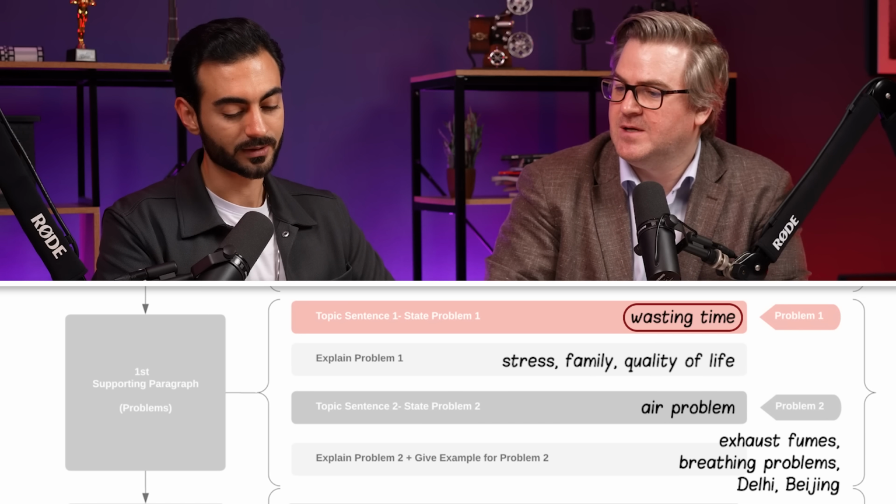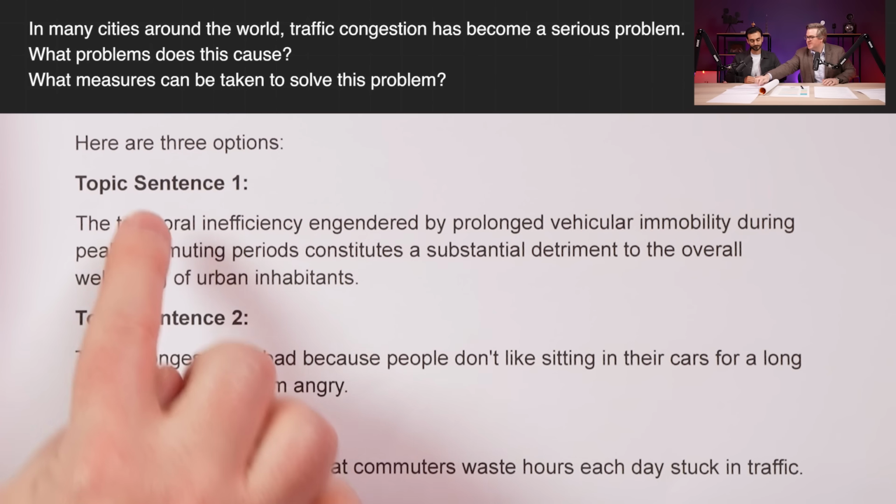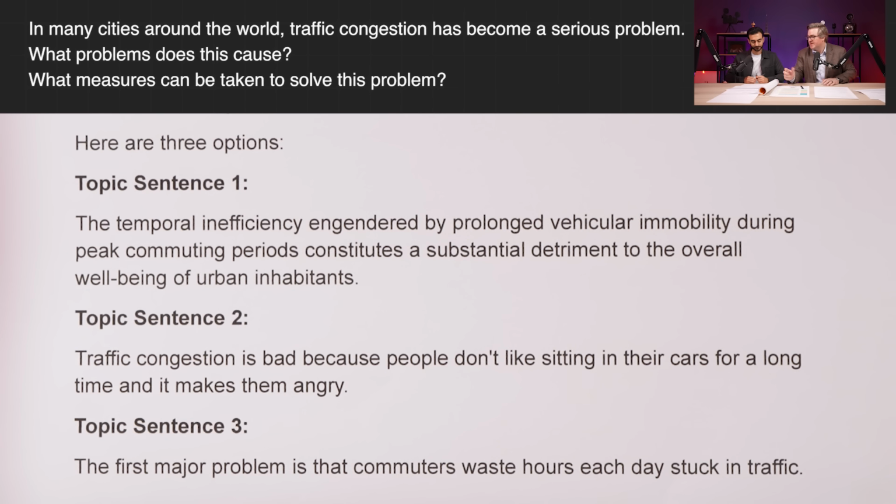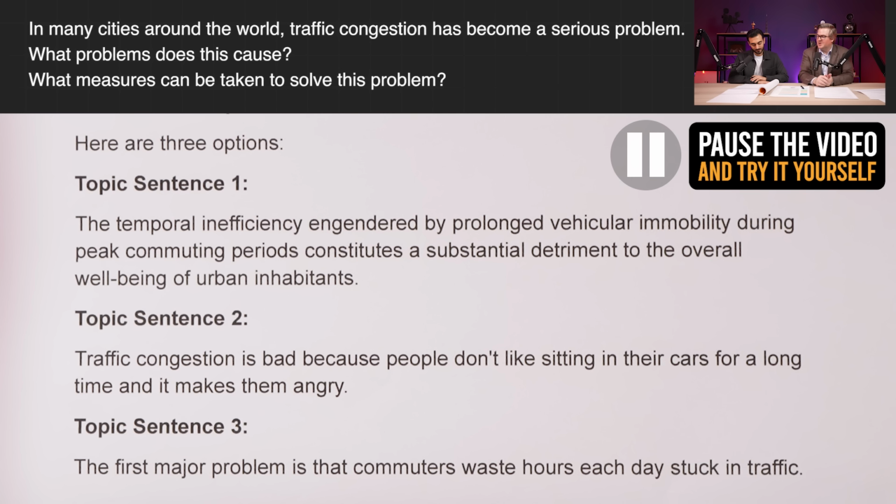this main idea. Because people get a little bit confused about these, I've created 3 topic sentences. I want you to read these 3 topic sentences, and I want you to tell me which 2 are wrong, which one is right. Same as you guys at home. Pause the video. We'll talk about it after.